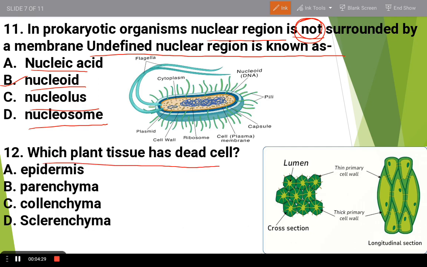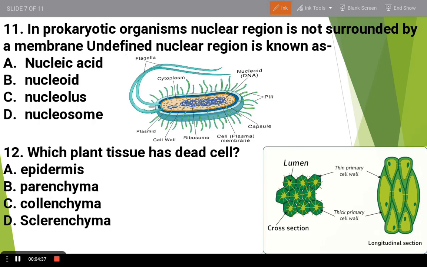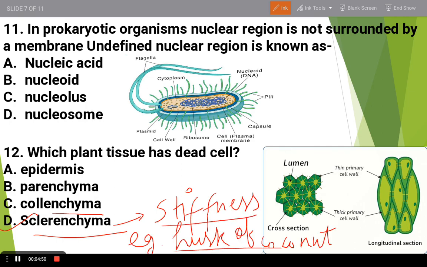Now the next question: which plant tissue has dead cells? The options are epidermis, parenchyma, collenchyma, sclerenchyma. The right answer is sclerenchyma, as sclerenchyma provides stiffness to the plant. Example: the husk of coconut. Collenchyma provides flexibility to the plant, and parenchyma is a supportive tissue.